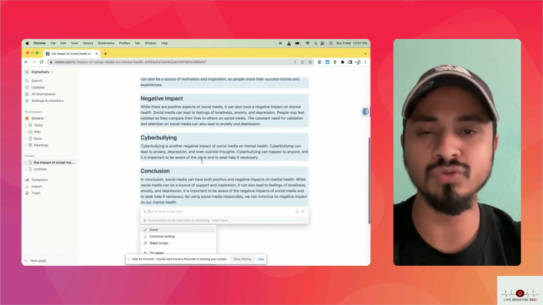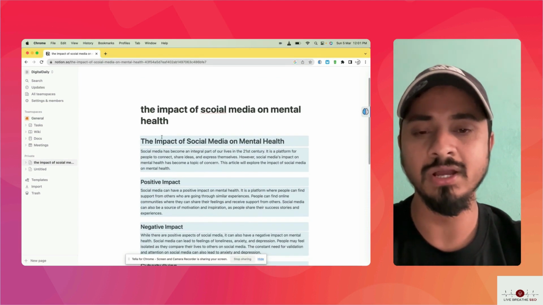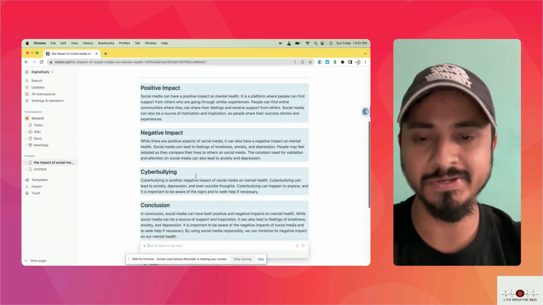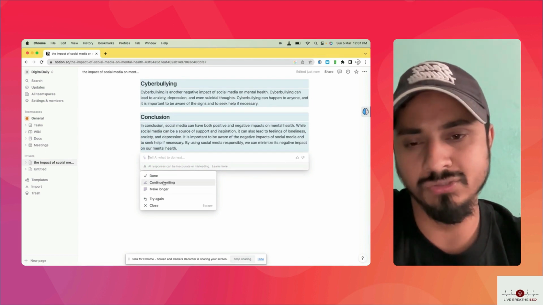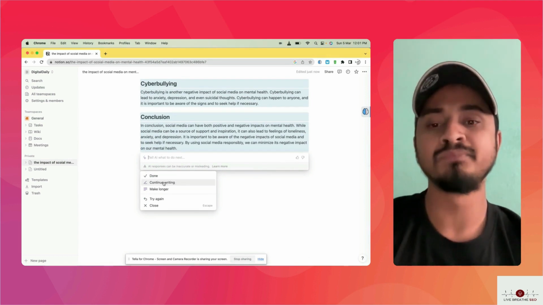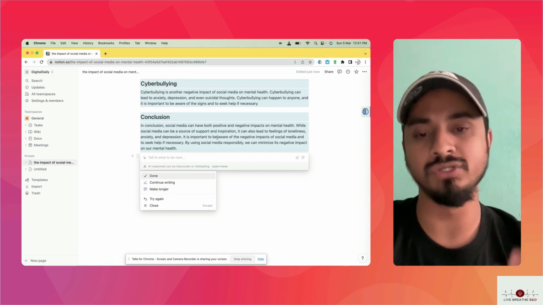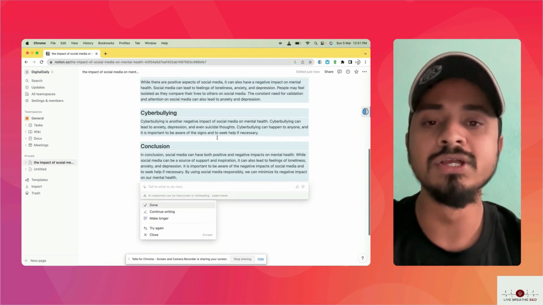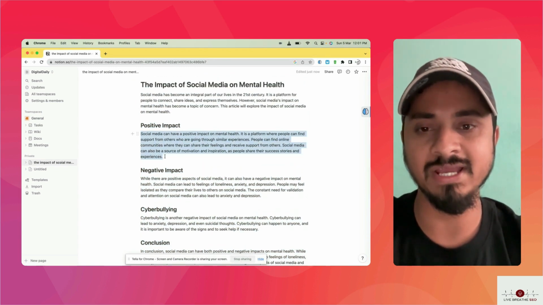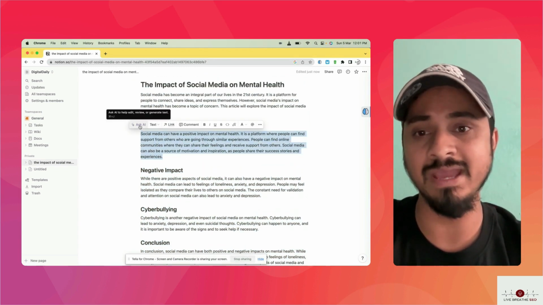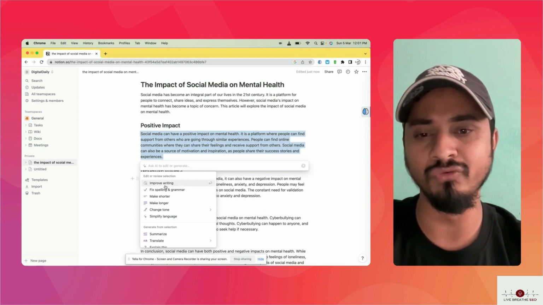It gave it a conclusion and carefully aligned the formatted text here. If you want to continue, you can click on continue writing. You can click on make it longer, so it's going to make it longer. Other than that, you can simply select the text and ask AI to improve the writing.